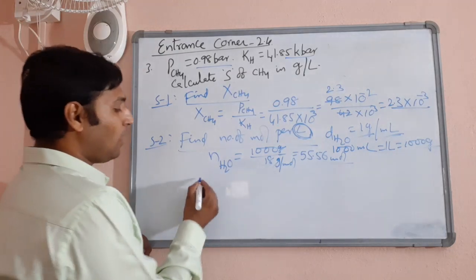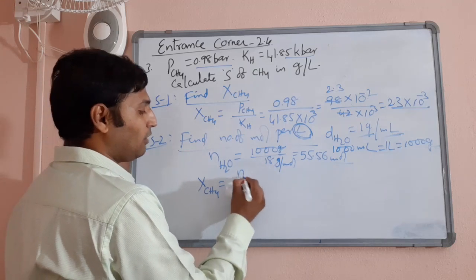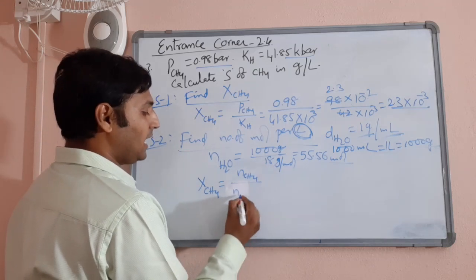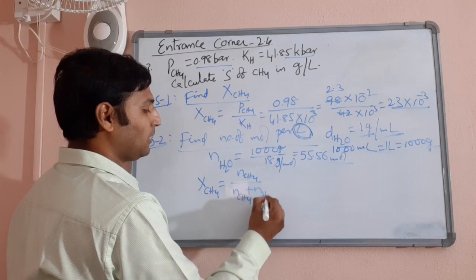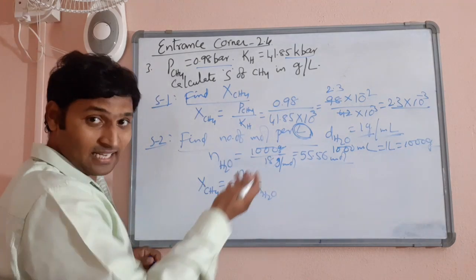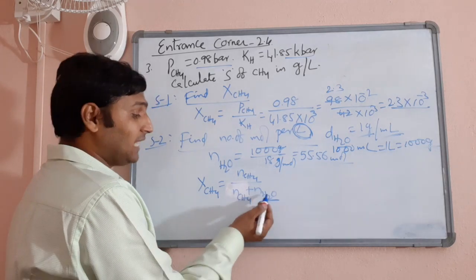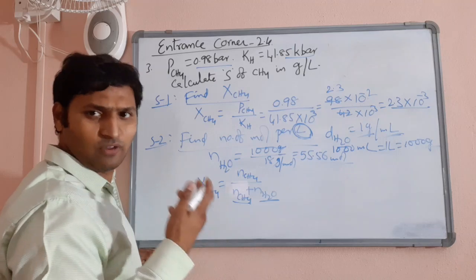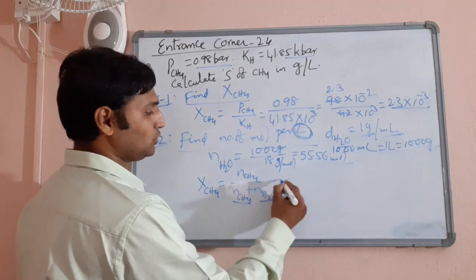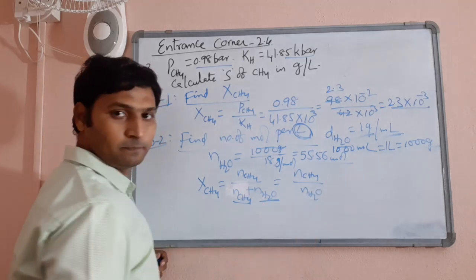Now, how would you have got the mole fraction of methane? Number of moles of methane by number of moles of methane plus number of moles of water, you will have to do. Now, as I just discussed, the number of moles of solvent will be so large that adding the number of moles of solute to it will not make any difference. So, I can write it as number of moles of methane divided by number of moles of water.